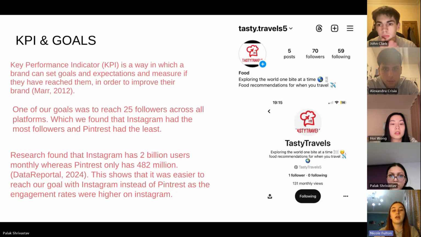So research found that Instagram had 2 billion users monthly, whereas Pinterest only had 482 million users. So this then showed us that it was easier to reach our goal with Instagram instead of Pinterest, as the engagement rates were higher on Instagram.